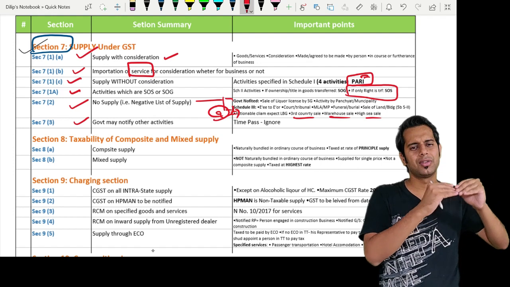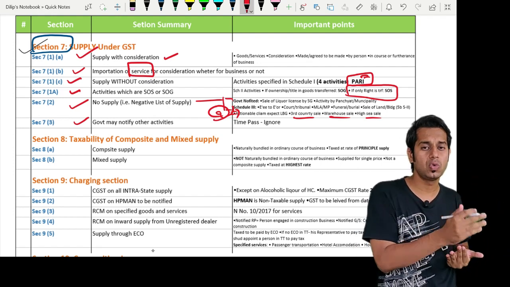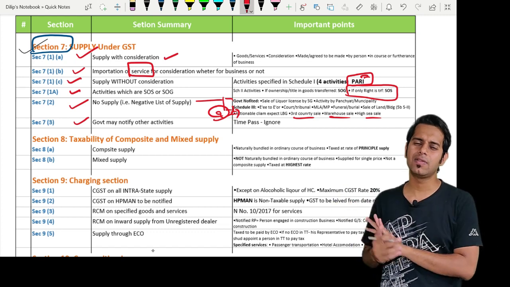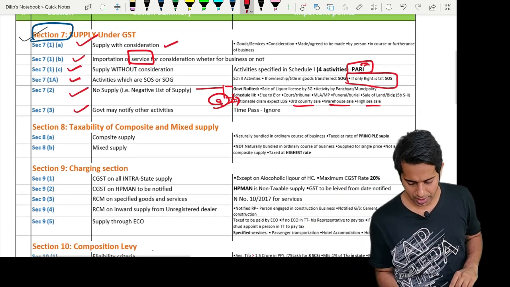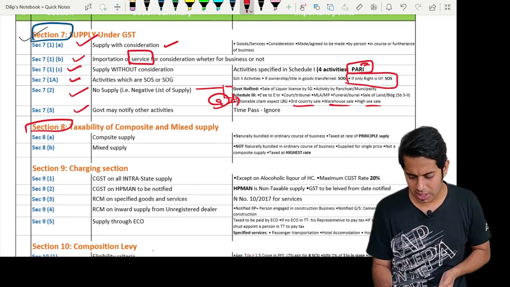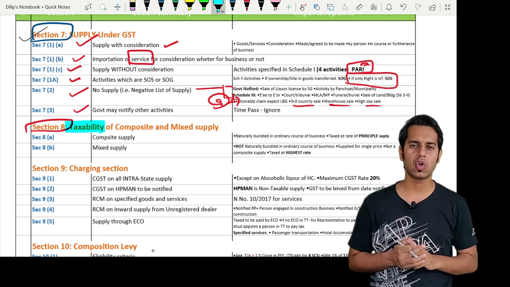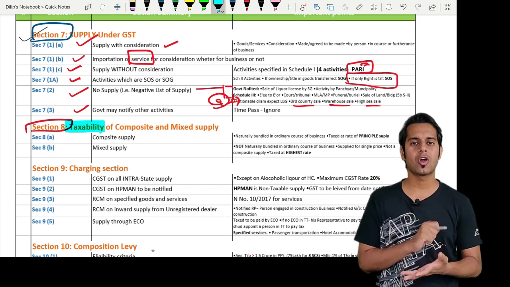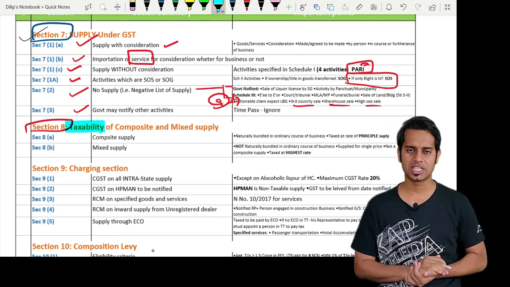It says that there may be few activities which the government may tell it is a supply of goods and not supply of services, and there may be activities which the government may tell it is supply of services and not supply of goods. Now next we have section 8. Sir, what is this section 8 talking about, sir? Section 8 is talking about the taxability of composite and mixed supply. How is this composite supply taxed, or how is this mixed supply taxed? That is told by section 8.